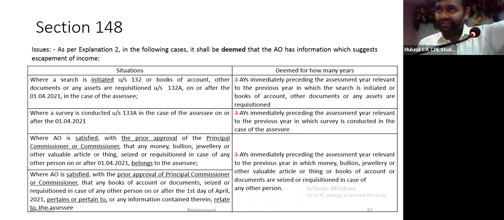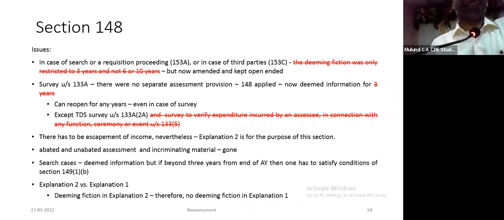A builder के यहाँ पे search हुआ, and they say your case falls under third party. We have recorded satisfaction. Mere recording satisfaction that these assets belong to you or information in the documents relate to you is sufficient for them to issue notice under 148. Therefore, my argument that 147 income escaping assessment becomes relevant. You still have to form an opinion that income is escaped assessment.